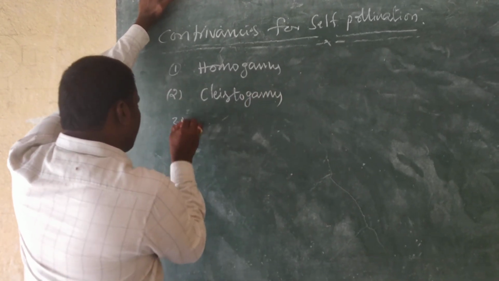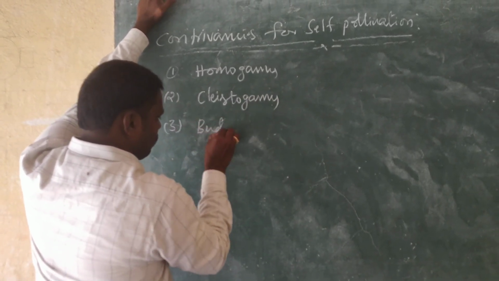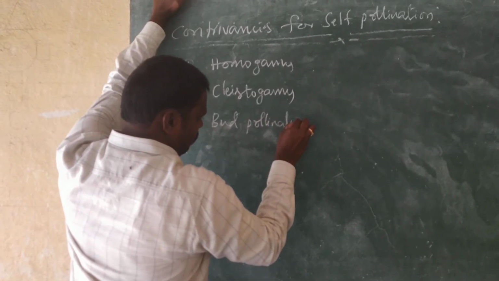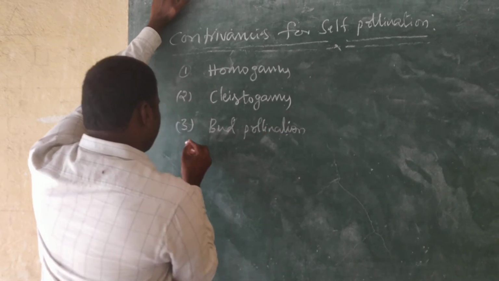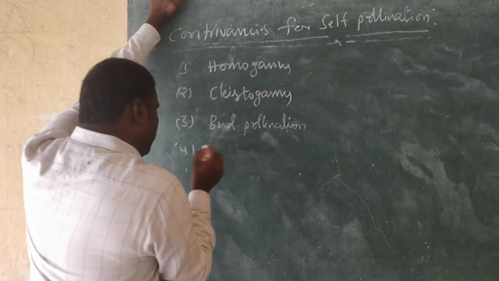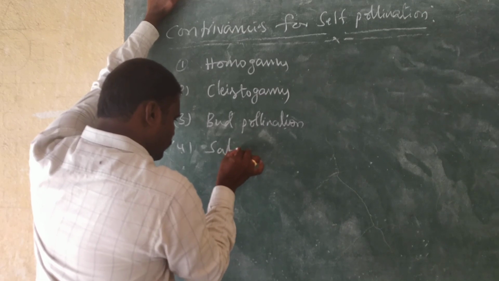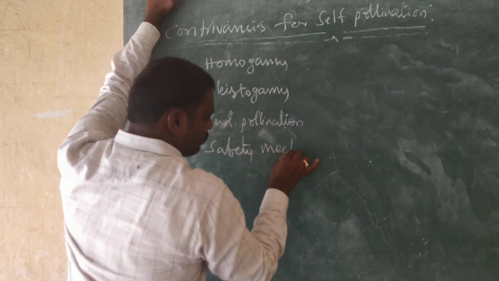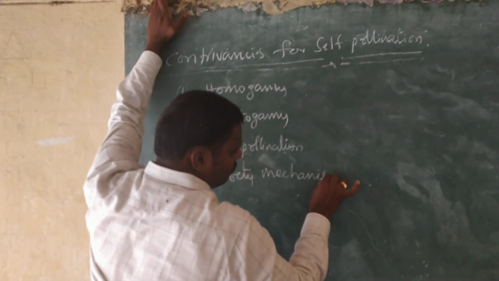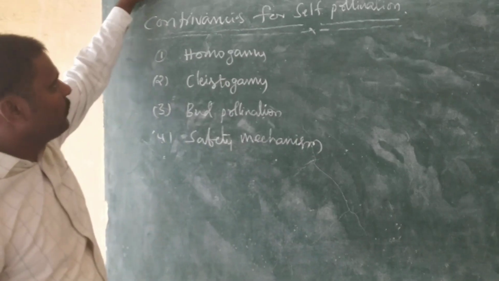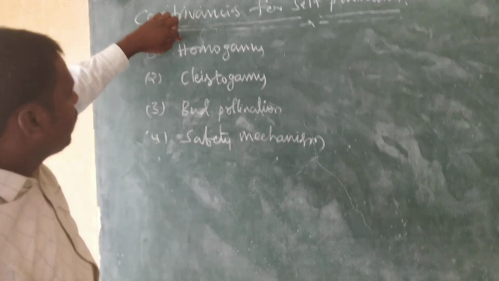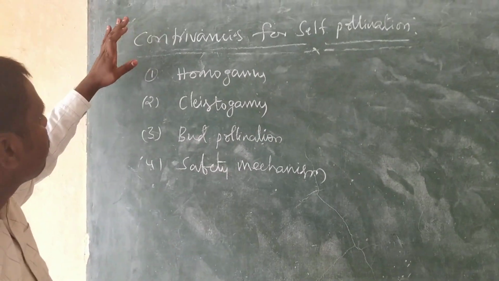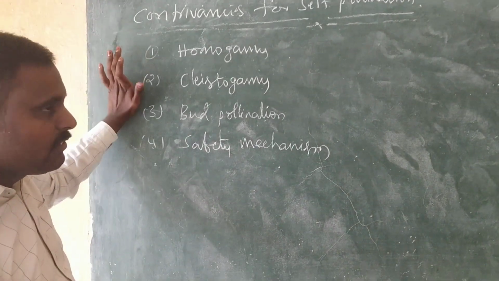The third one is bud pollination. And the fourth one is a safety mechanism. So the contrivances for self-pollination are homogamy, cleistogamy, bud pollination and the safety mechanism.